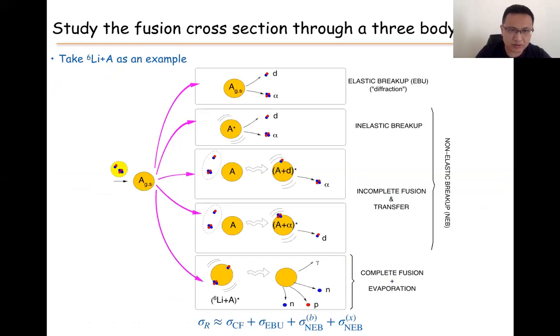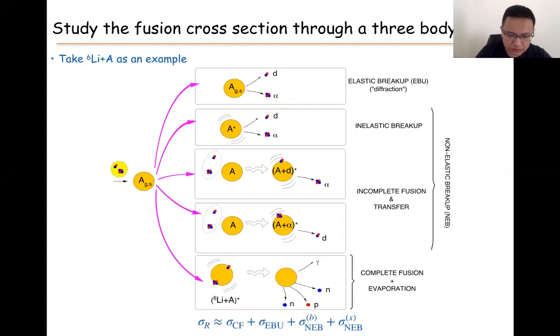We are discussing which reaction channels can contribute to the reaction cross section of lithium-6 on the target. For example, there is the elastic breakup, which we discussed before: the alpha and deuteron break apart, but the internal degrees of freedom of the target do not change. If the internal degrees of freedom of the target get changed, we can call this inelastic breakup.